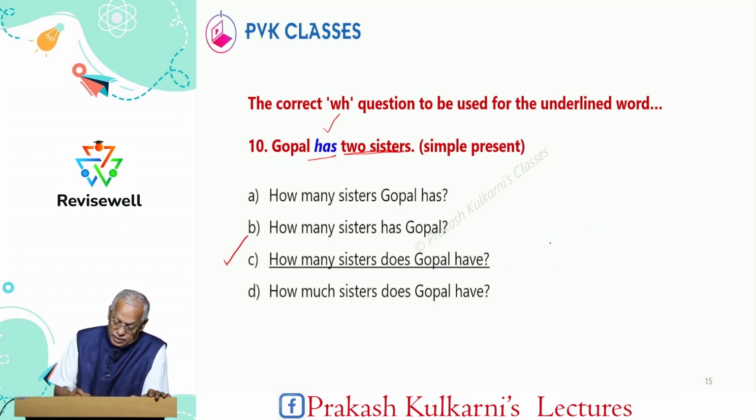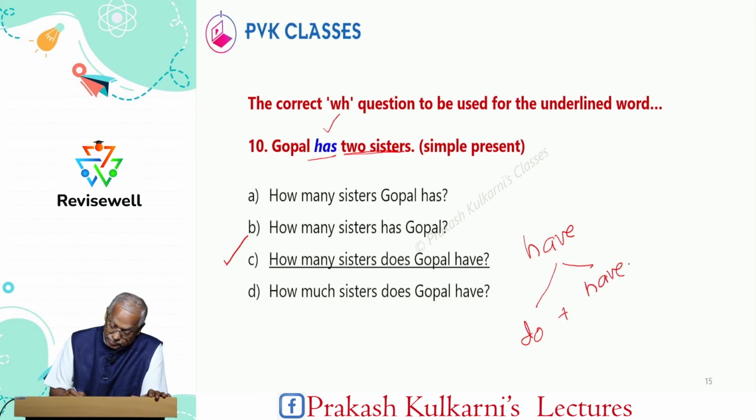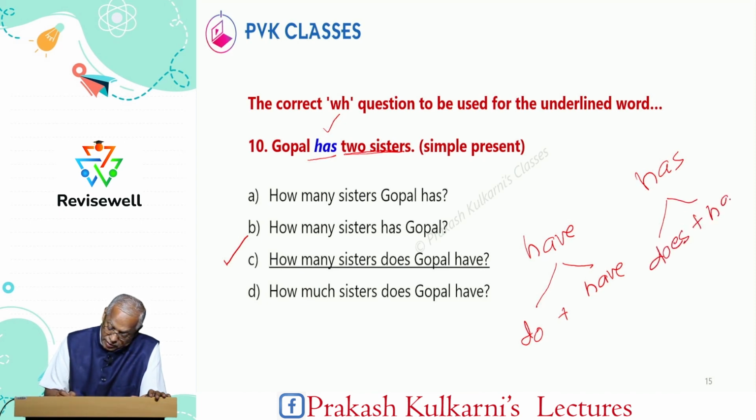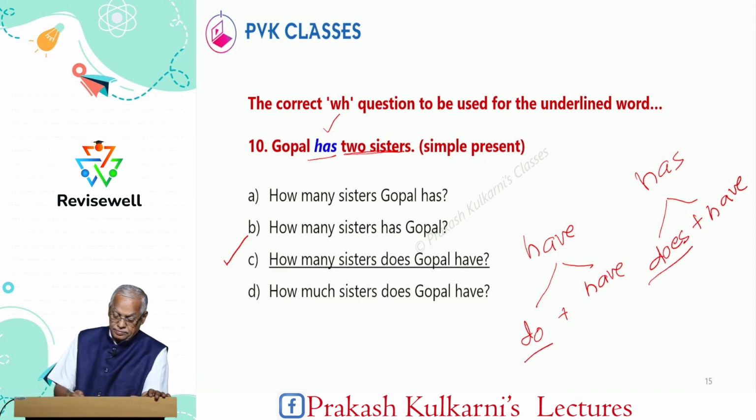Now, please remember, if have is there, it is do plus have. If has is there, then it is does plus have. So, here does decides the tense. Therefore, how many sisters does Gopal have? Look, after does, have is there.